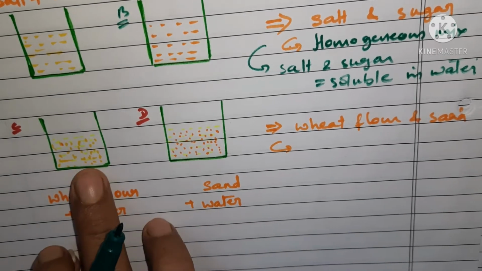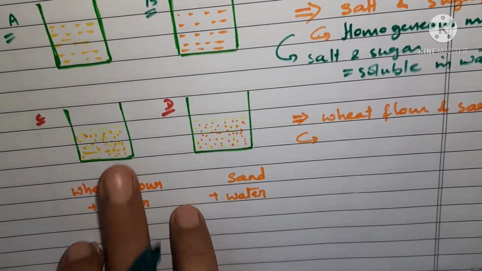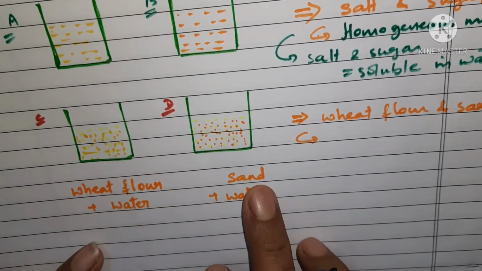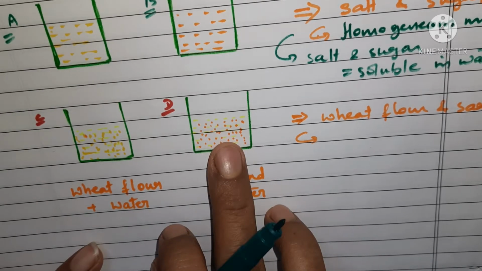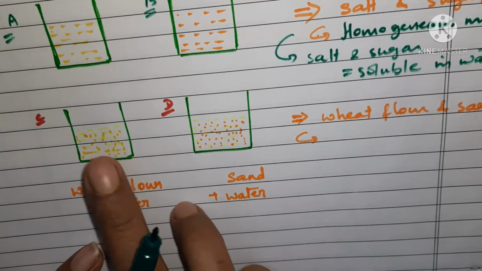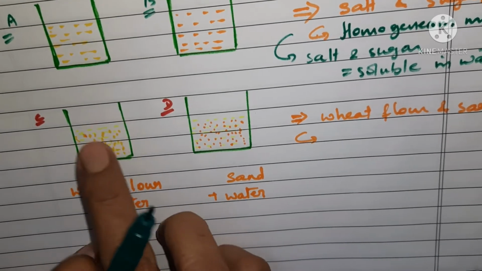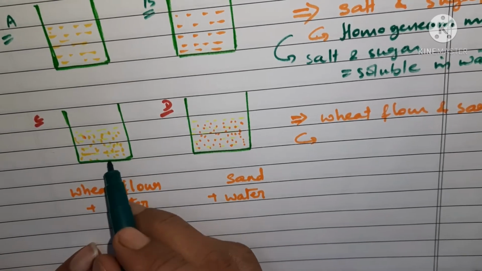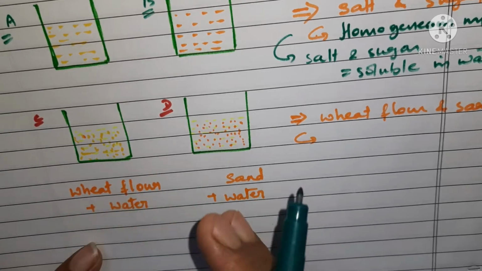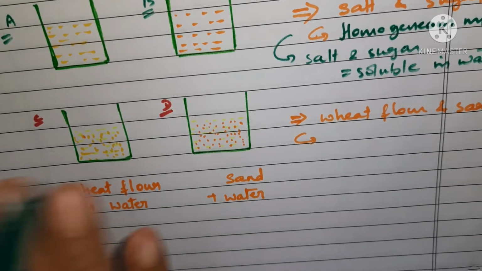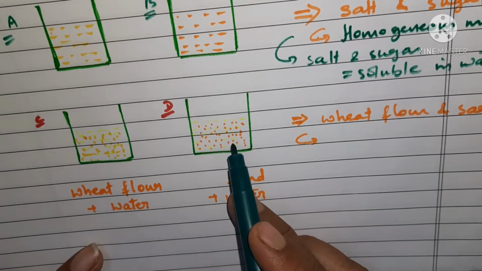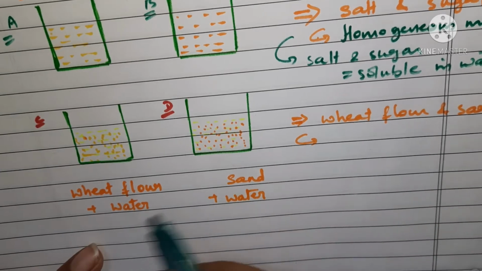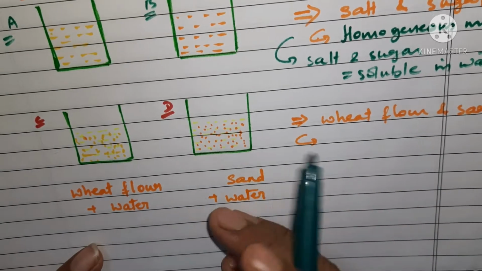Wheat flour is not going to mix in the water. It will not dissolve into it. Even sand will not dissolve into this water. They are going to be suspended in the water. After stirring also, the wheat flour particles are going to be suspended, roaming here and there, and in this case also the sand particles are going to be suspended in the water. So what information are we going to get out of this?